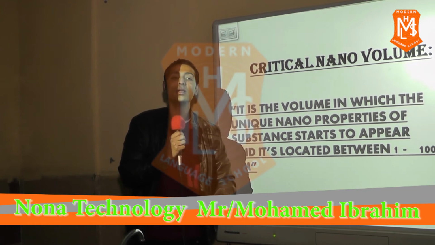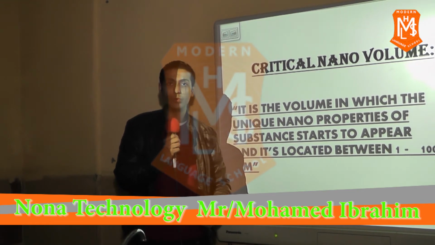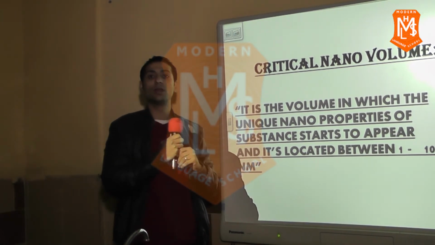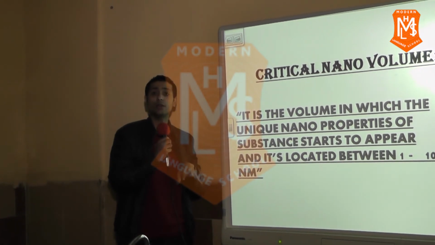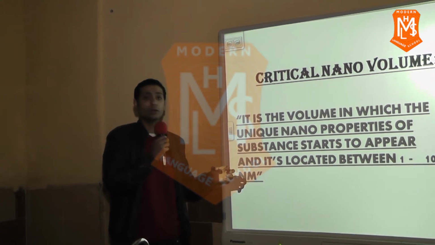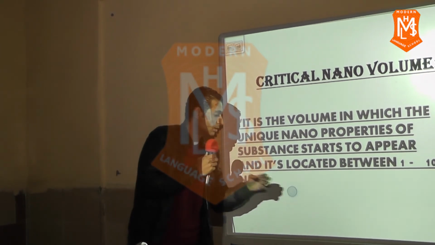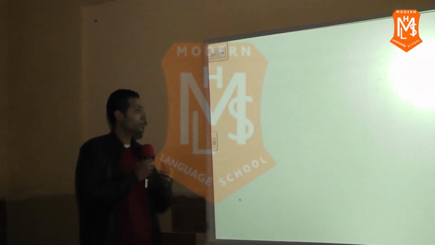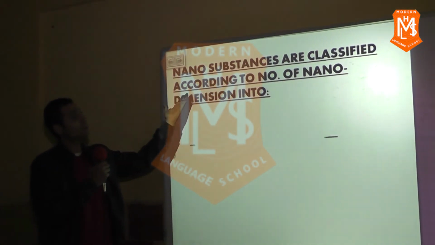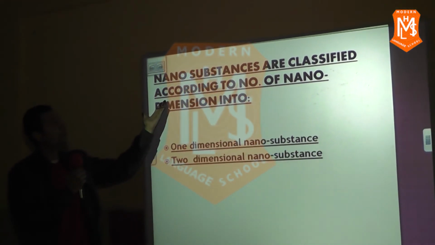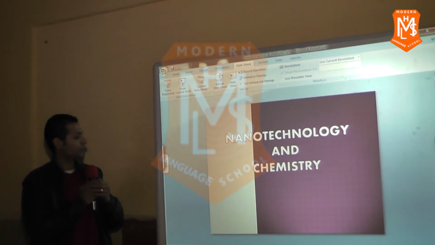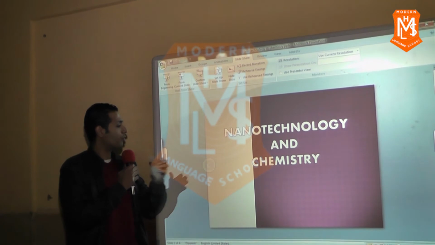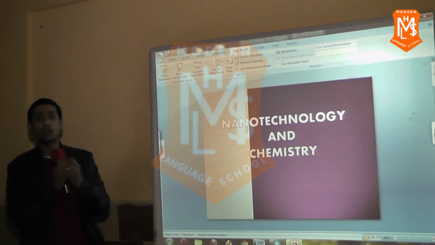The substances are classified according to the nano size into 3 types. Any substance can be classified according to nano size into 3 types. What are these types? Nano substances are classified according to the number of nano dimensions into 3 kinds.